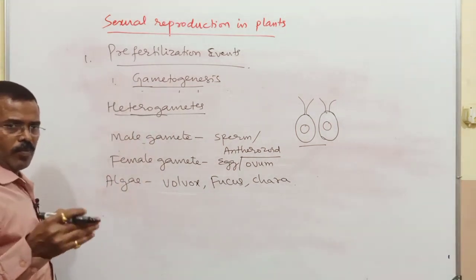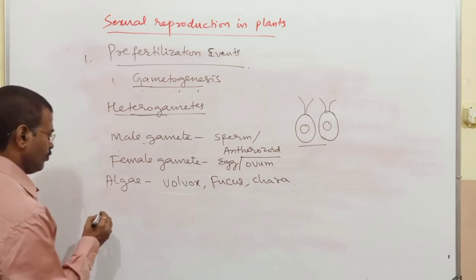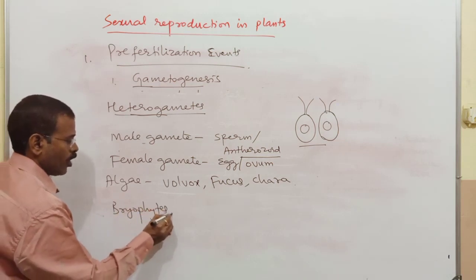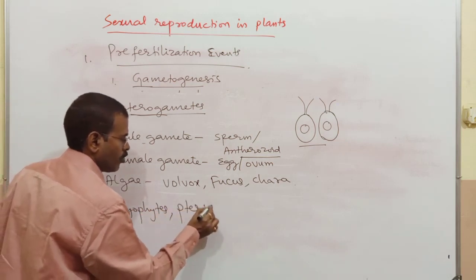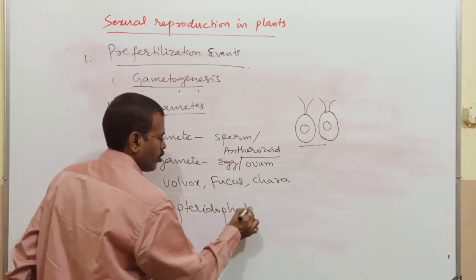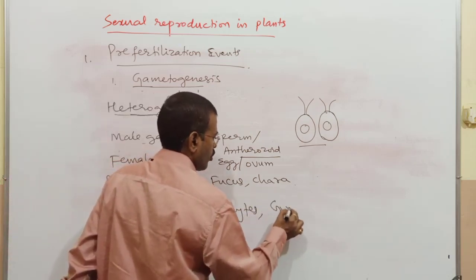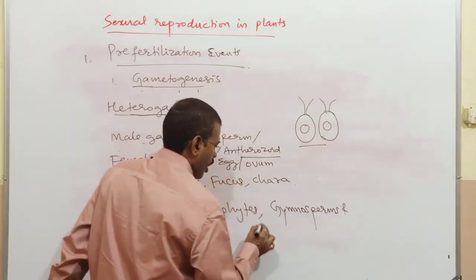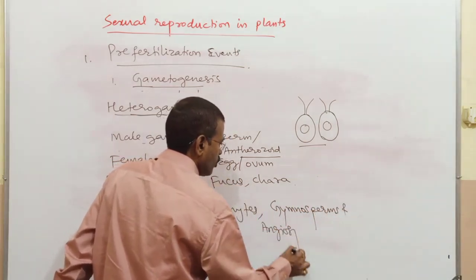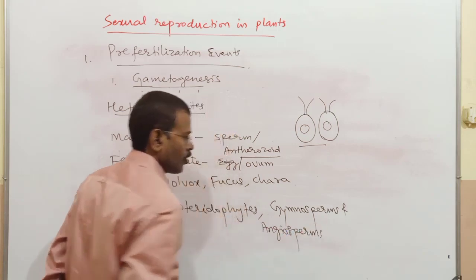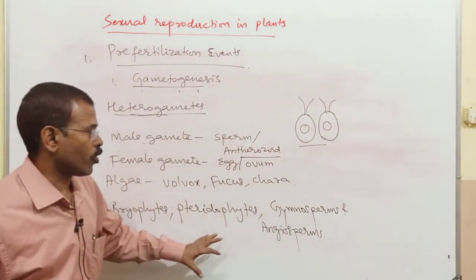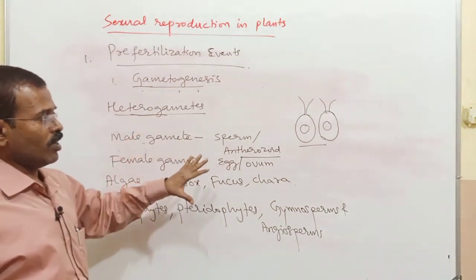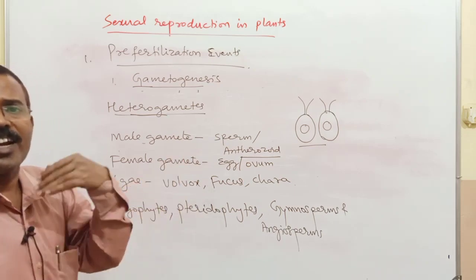Similarly, the plants starting from bryophytes, pteridophytes, gymnosperms and angiosperms, these all will produce heterogametes. So these gametes are morphologically dissimilar.